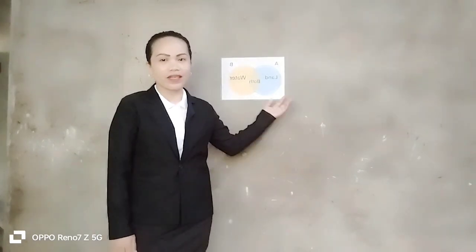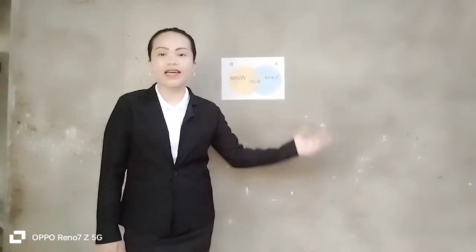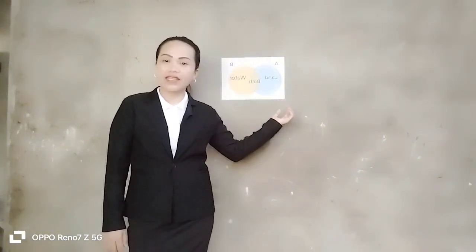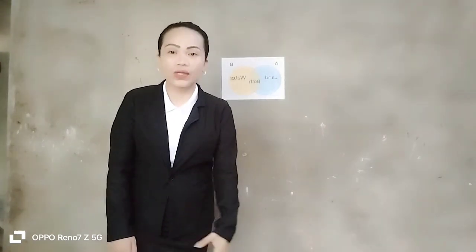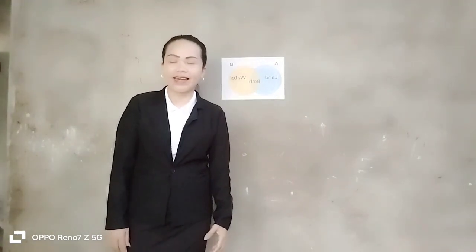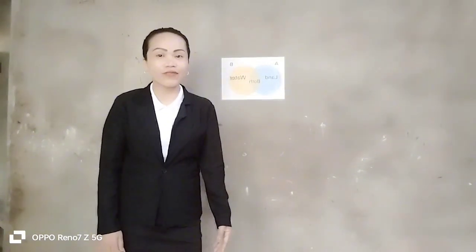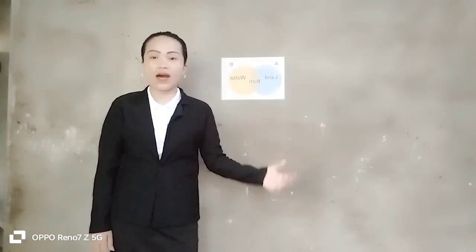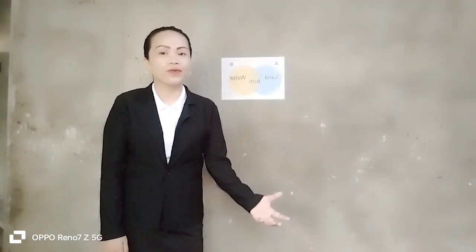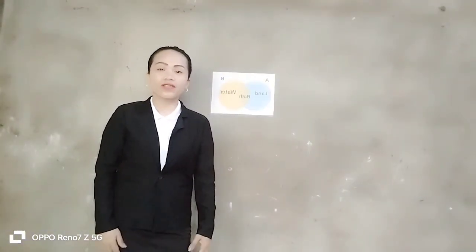Alright, but before that, I have a Venn diagram here, okay? I want you to enumerate animals that live on land, or in water, or both, animals that live in water and on land. Alright, thank you. So those are animals that live on land and in water. And also there are animals that live in both water and on land. Alright, very good. You got the correct answer.